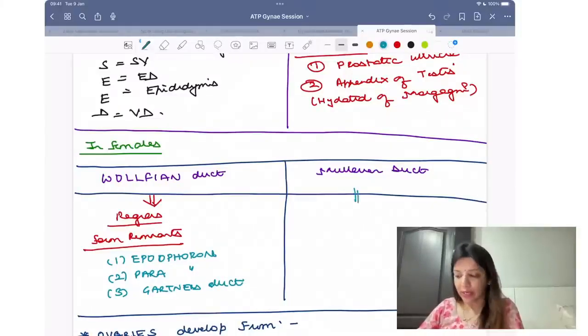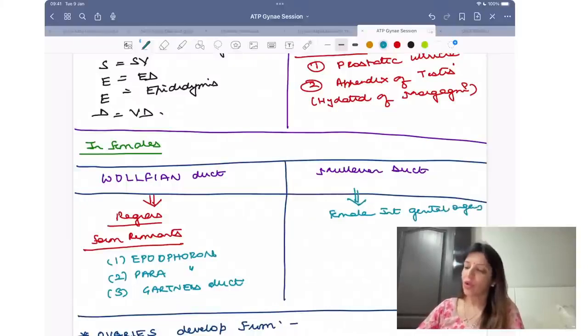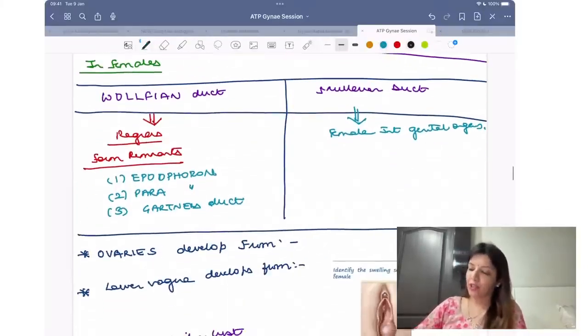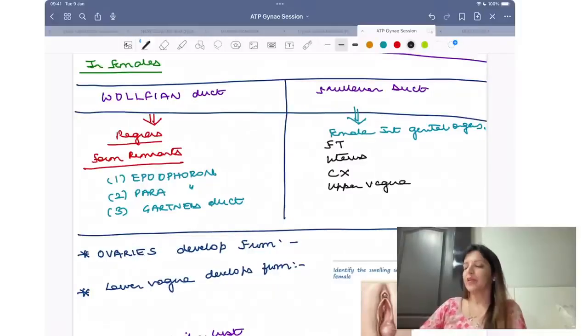It is Mullerian duct which is going to form female internal genital organs. What female internal genital organs it is going to form? It will form fallopian tube, uterus, cervix and upper vagina.